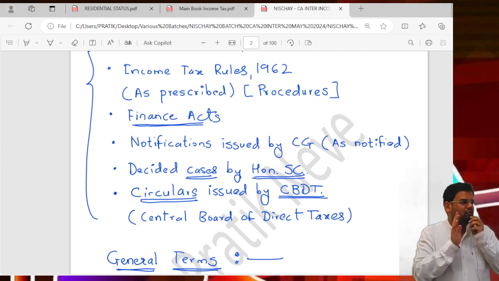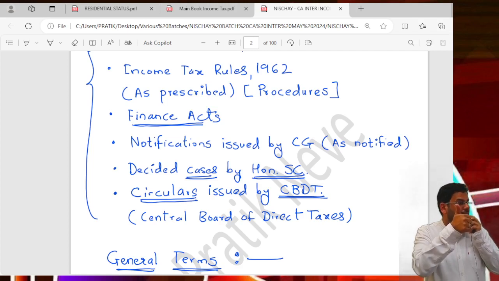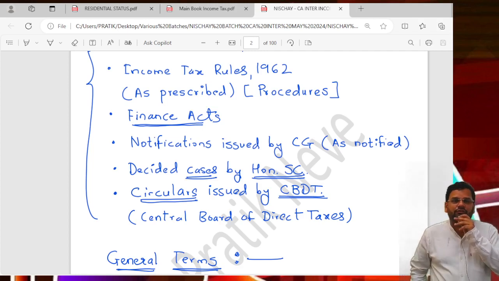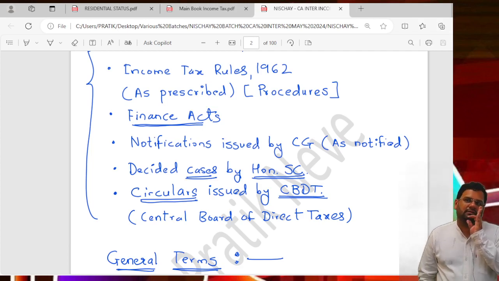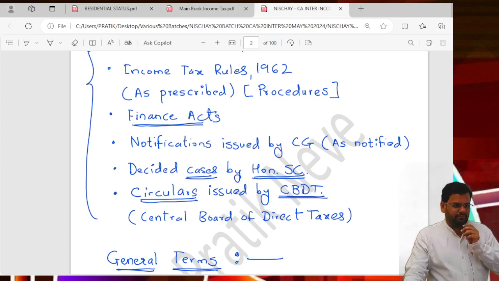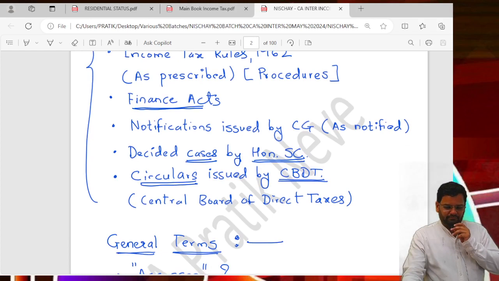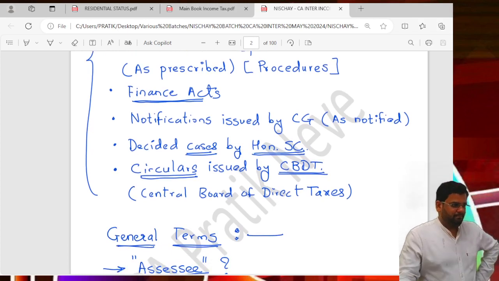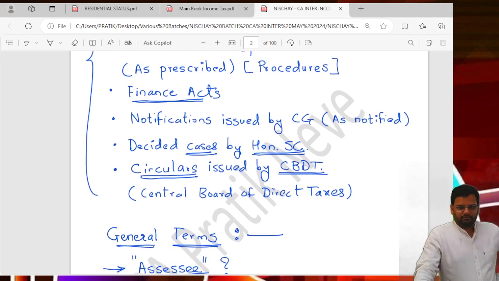Just make sure you have understood the concept of PY, AY, importance of Finance Act, and applicable PY, AY for your exam. Shall we go ahead? Shall we proceed?